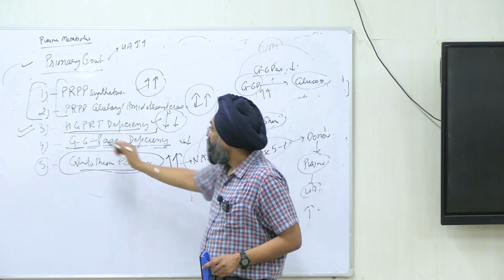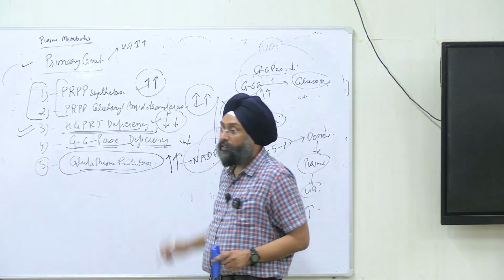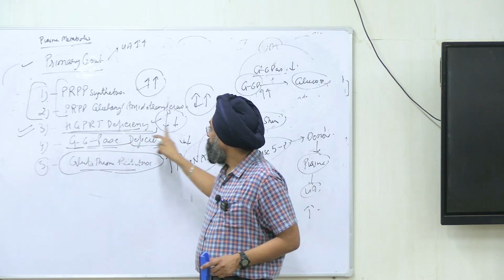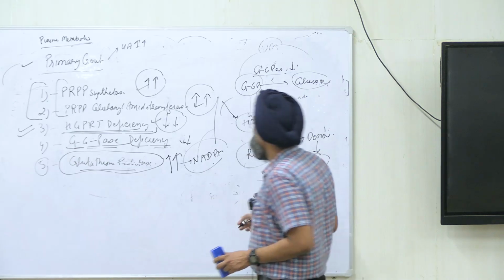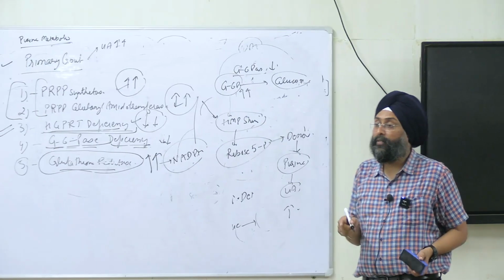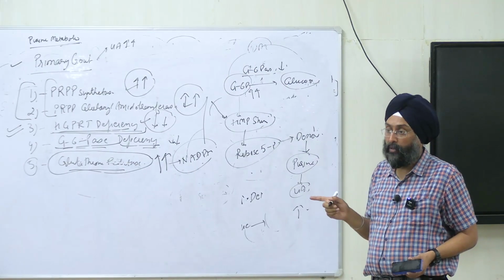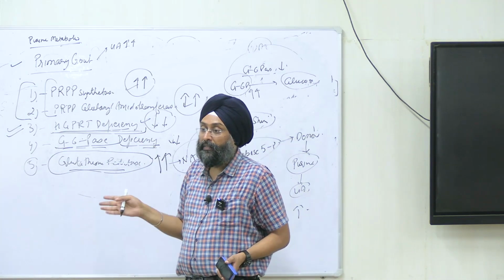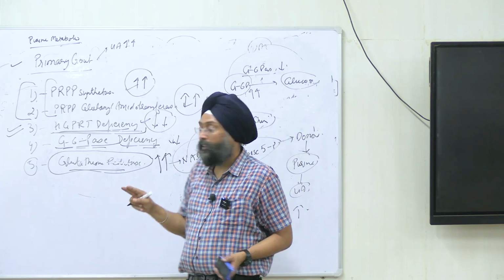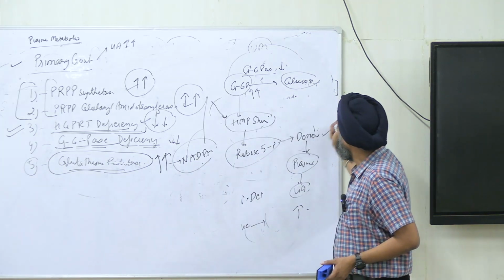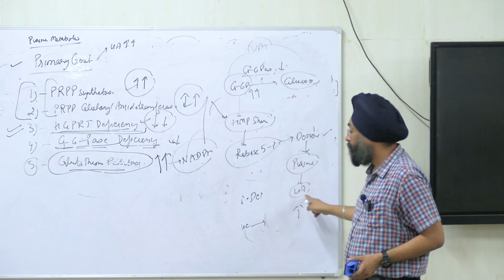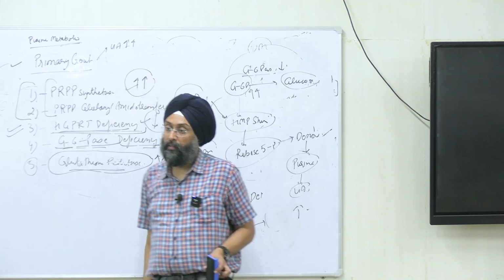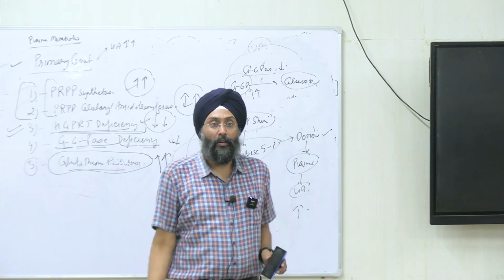So it is done. And third is HGPRT deficiency. This is a salvage pathway enzyme. This enzyme is decreased, and that will lead to less conversion of hypoxanthine and guanine to the corresponding purine nucleotides. And hypoxanthine and guanine, when not converted by the salvage pathway, will enter into de novo synthesis, and from de novo synthesis, more uric acid. So this covers primary gout.